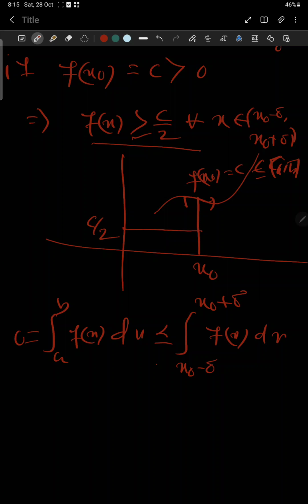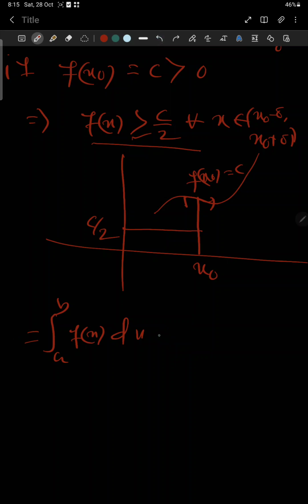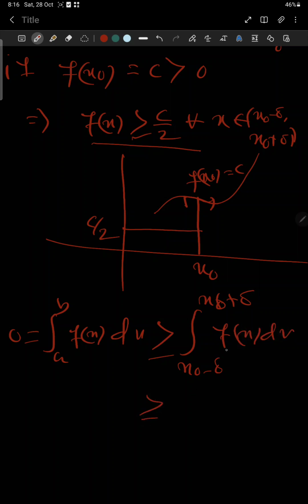Wait, no, this is not true. I am writing the reverse inequality. This quantity is bigger than the integral from x0 minus delta to x0 plus delta of f of x dx. And this quantity is also bigger than, because f of x is greater than or equal to c by 2. If we put c by 2 in place of f of x in this interval, then this quantity will be smaller: the integral from x0 minus delta to x0 plus delta of c by 2 dx.